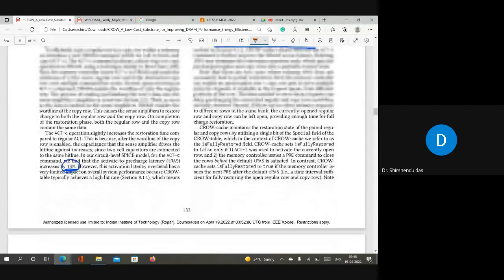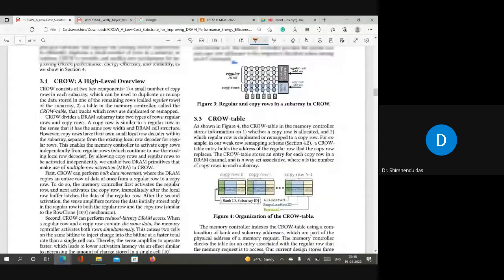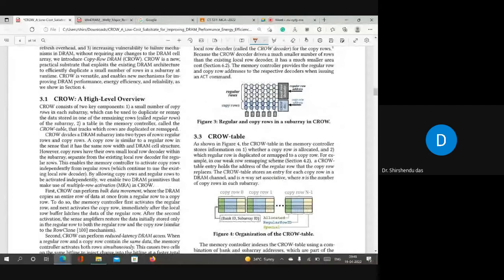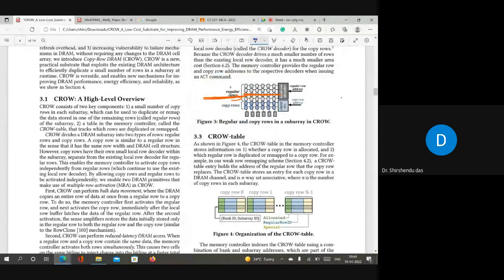Again, I'll scroll back to the diagram here. It is always easy to explain the concept from the diagram. Suppose this particular row is aggressively activating, I'm talking about this row. Then these 2 rows are victim rows, right?